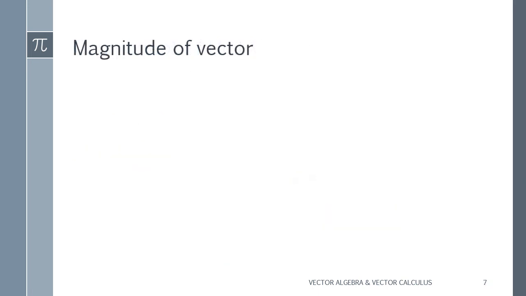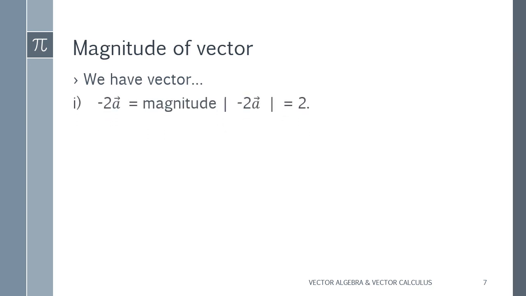Now the magnitude of vectors, how we can find the magnitude. Suppose a vector is given, -2a. Now we want to find what the magnitude of -2a is. So for that first we have to apply its magnitude notation, right? Here I have written the notation, you can see that.